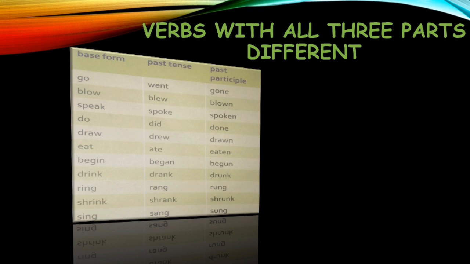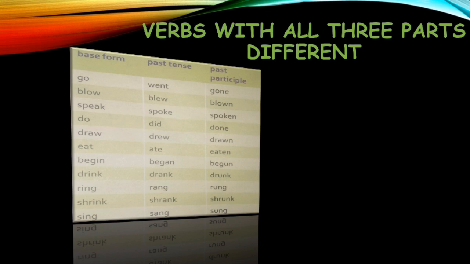Blow, blew, blown. Speak, spoke, spoken. Do, did, done. Draw, drew, drawn. Eat, ate, eaten. Begin, began, begun. Drink, drank, drunk. Ring, rang, rung. Shrink, shrank, shrunk. Sing, sang, sung. So in this kind, all the three forms of the verbs, base, past tense, past participle, all three are different.